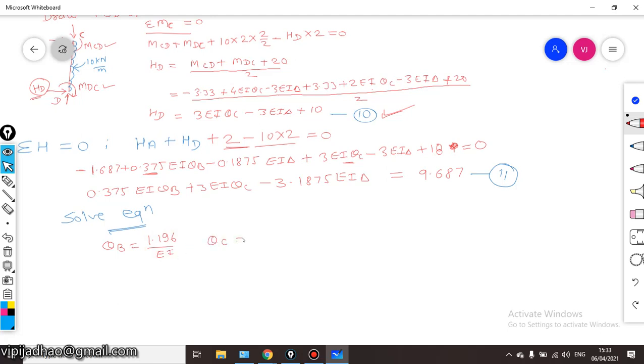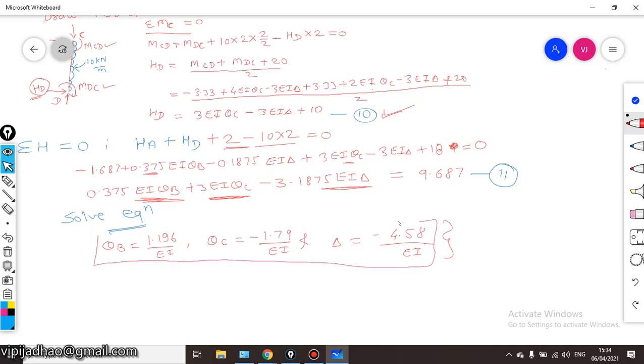Theta c will be equal to minus 1.79 upon EI, and delta will be equal to minus 4.58 divided by EI. These are our three unknowns. You can see here in this particular equation we have three unknowns: theta b, theta c and delta. So this is how the unknown displacement or rotations are found out.